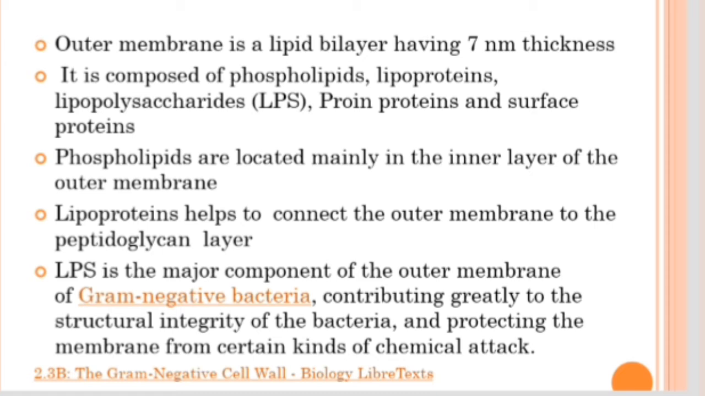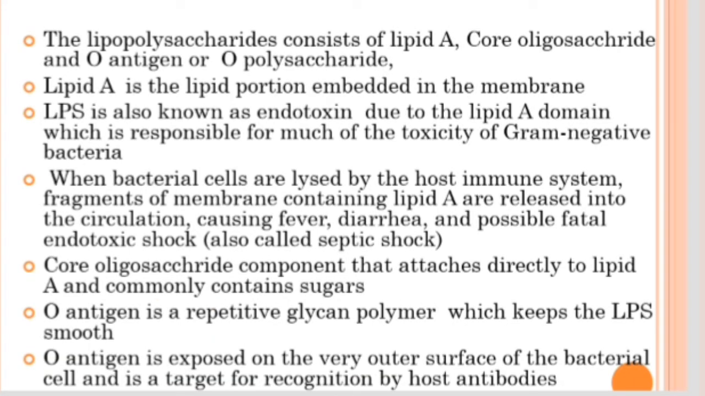We have to deal with lipopolysaccharides in detail. Lipopolysaccharide or LPS, as we said, is one of the major components of the outer membrane in gram-negative bacteria. This LPS is again composed of 3 components, namely lipid A, core oligosaccharide, and O antigen. This O antigen is otherwise known as O polysaccharide.